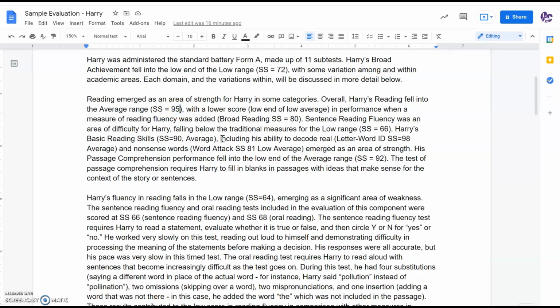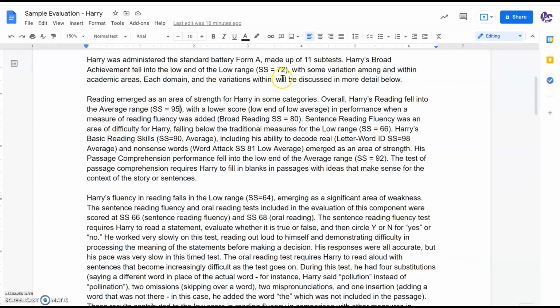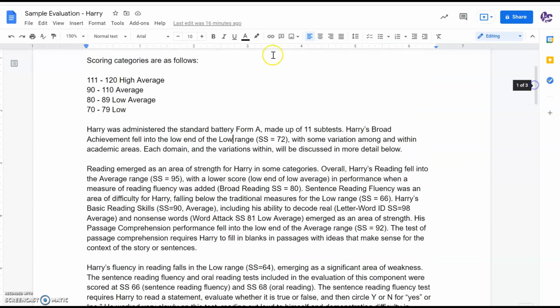You will want to pop in the percentile as well as the qualitative labels, and the assignment refers to those as classifications. So that would be SS 72, you can see here the low range, so they can see that qualifier, because to many parents or guardians, standard score might not be quite as meaningful yet, and they're learning to interpret those based on this scoring information at the top.